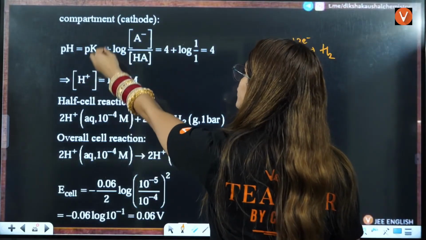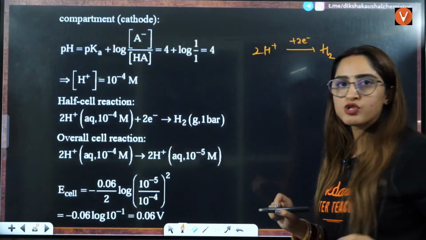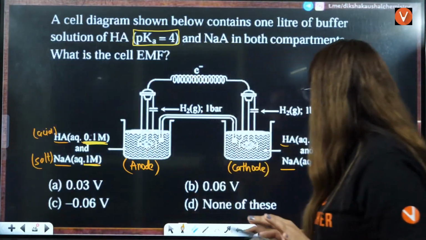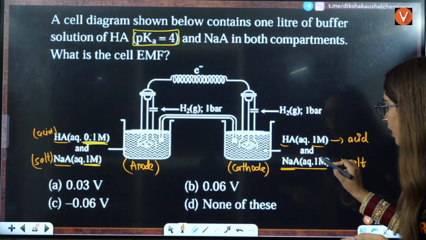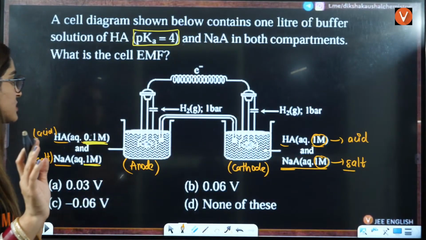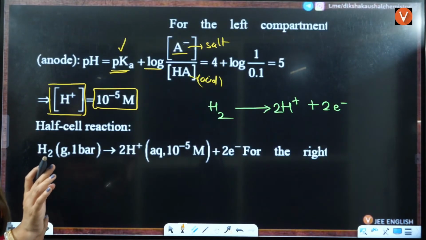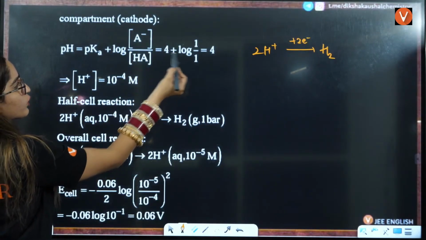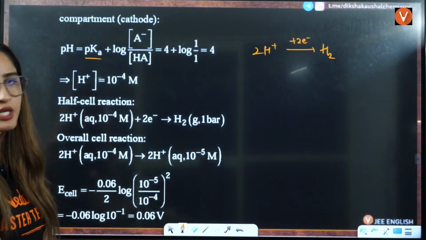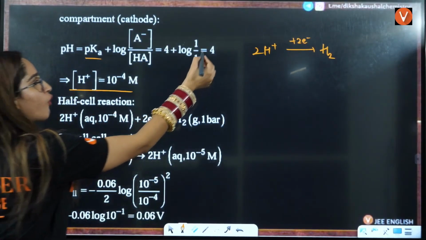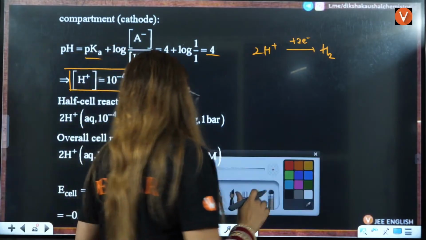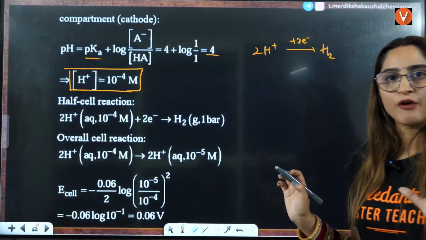Now again, pH is equal to pKa plus log of salt by acid. But in this case, salt is different. In this case, the salt concentration is given to be, wait a minute, 1 molar for both. It is 1 for both, so there is no worry. So we directly put the value 1 and 1. Log of 1 is 0. The pKa value is given as 4 in the question. That means pH here is going to be 4, so the H positive concentration is going to be 10 raised to power minus 4. Now you have both concentrations.